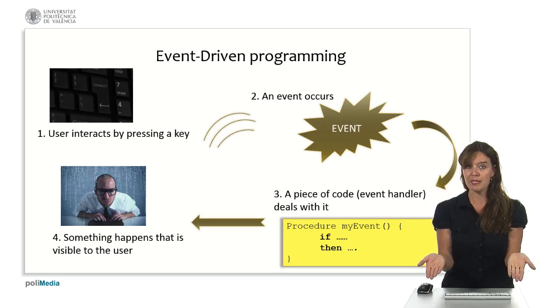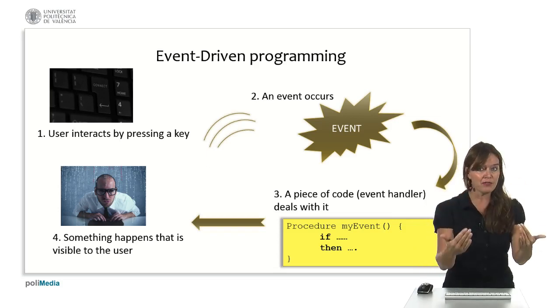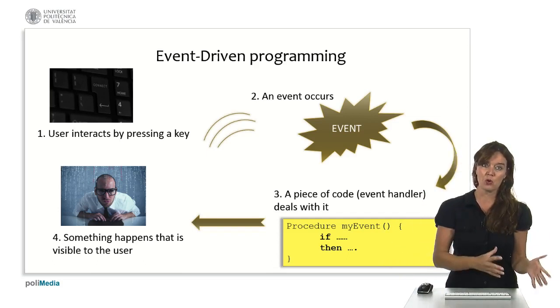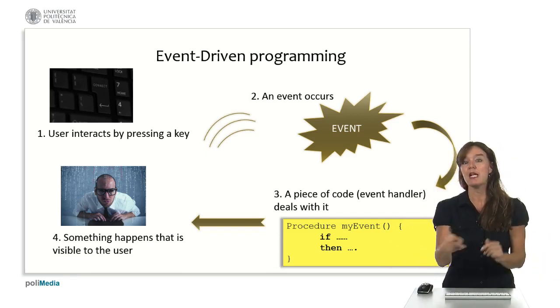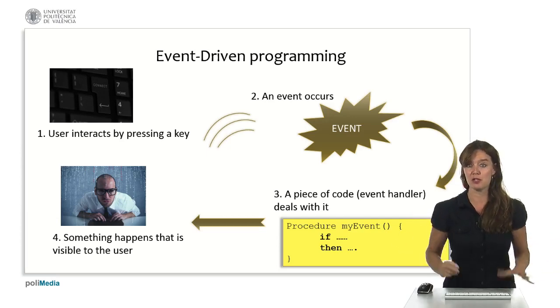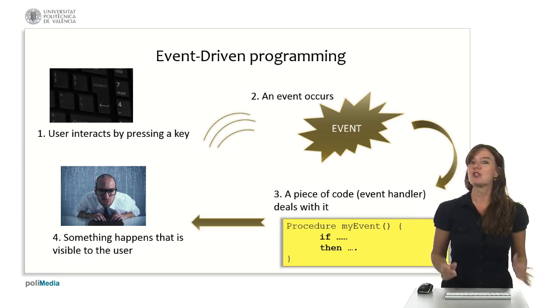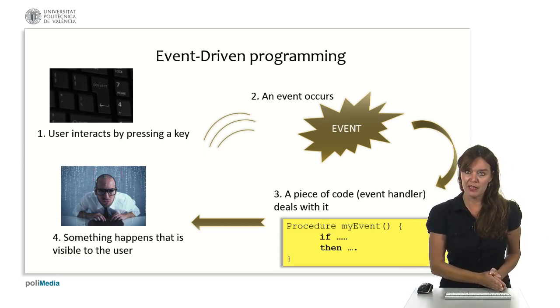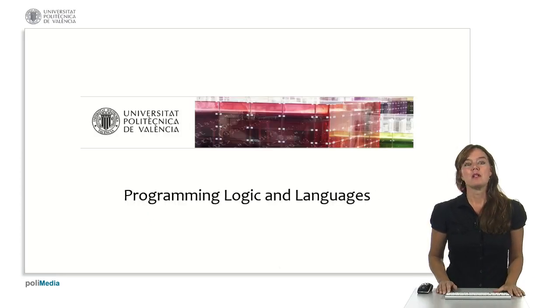Then the user can react to it again, the user does another event, the event occurs again, the event handler is called, a response is given to the user, and this goes on and on until the user stops interacting with the program. So this is just another way of defining control flow in a program. And this ends programming logic and languages.